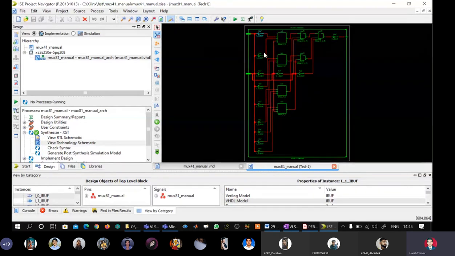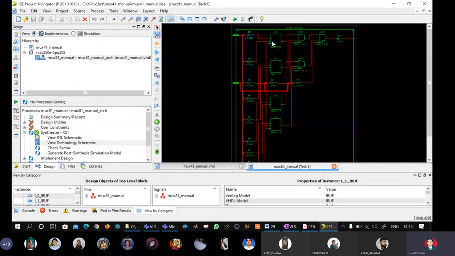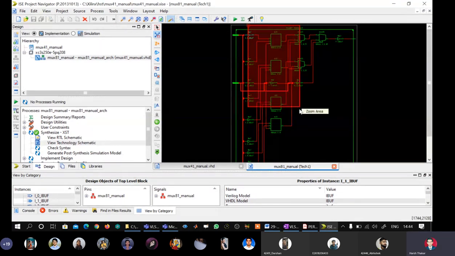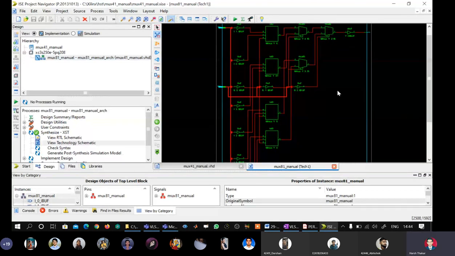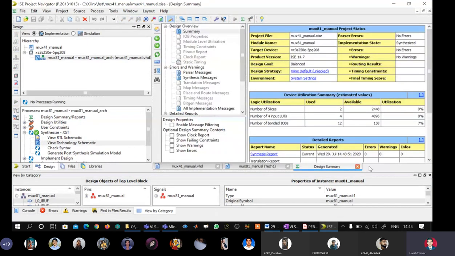Yes. See now, the number of LUTs has increased. Let us zoom and see how many LUTs are here. So 4 3-input LUTs have been used. We can read the design summary like this. We can close this, click this button here, and we have the design summary, and it is telling here.